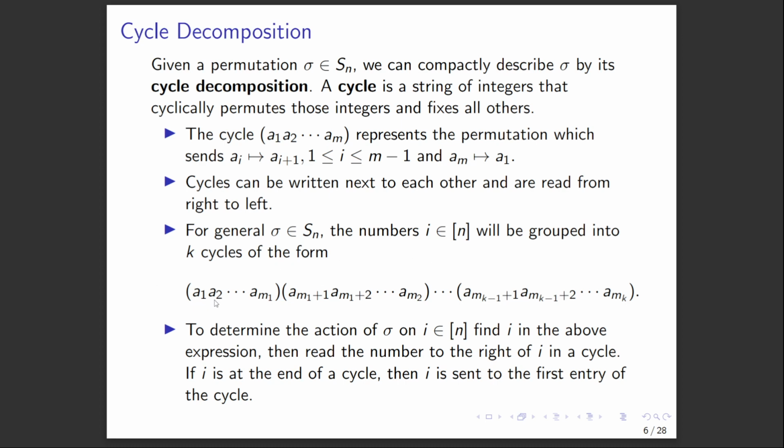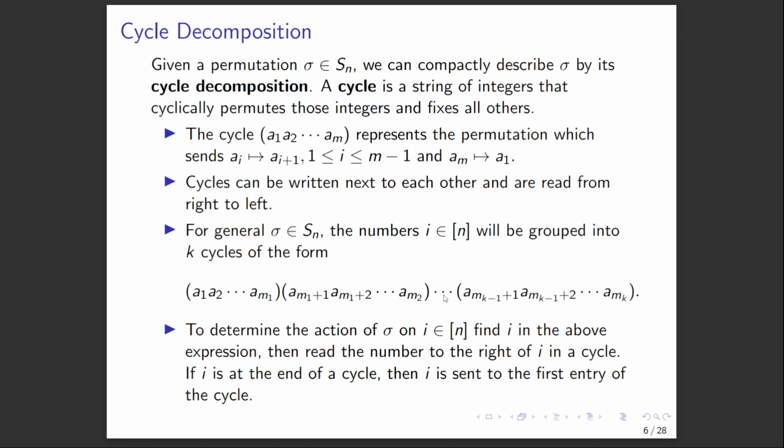So A1, A2, up to A sub M1 will form some cycle, and then we will have A sub M1 plus 1, M1 plus 2, all the way up to A sub M2. And we'll keep going until we have used up all the numbers between 1 and n and grouped them into cycles. It's important to note that we can always write this so that each of these integers between 1 and n appears in exactly one cycle. So in essence, the cycles will be disjoint.